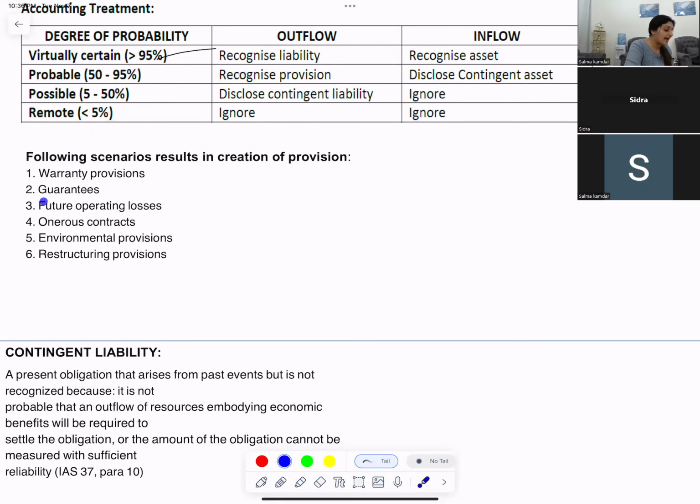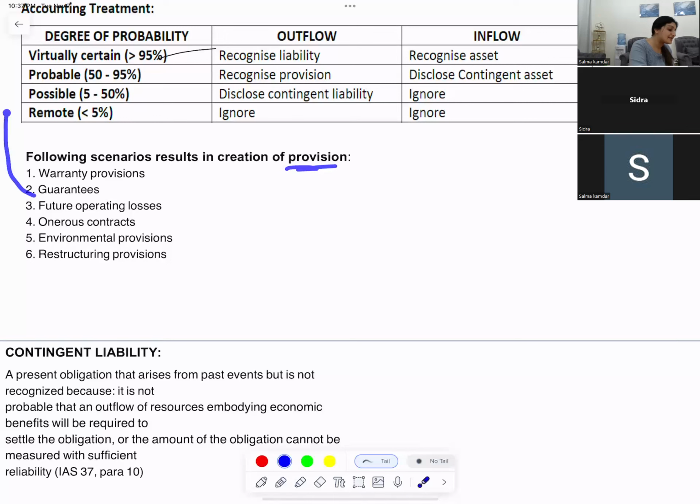If you give a guarantee like Apple gives, if your product is spoiled, if you're taking Apple Care, within 1 year, we will replace the product. So if you're giving a guarantee, again, there is a probable chance that the product becomes bad and it has to be replaced. So I will create a provision.